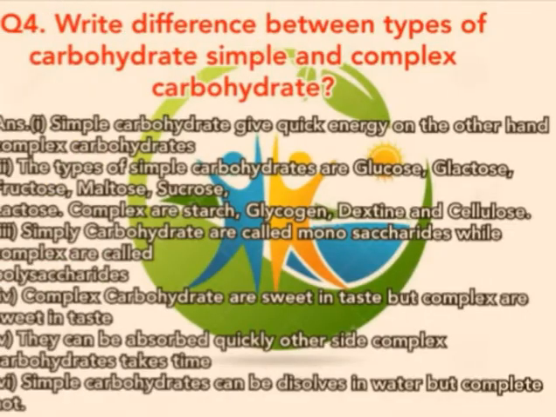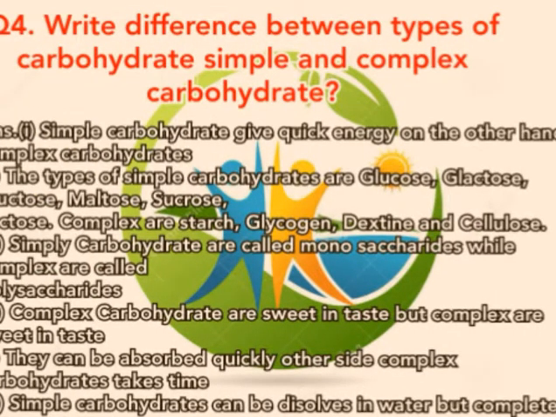Next question. The difference between types of carbohydrates, simple and complex carbohydrates. Simple carbohydrates give quick energy. On the other hand, complex carbohydrates do not. The types of simple carbohydrates are glucose, galactose, fructose, maltose, sucrose, and lactose. Complex carbohydrates are starch, glycogen, dextrin, and cellulose.